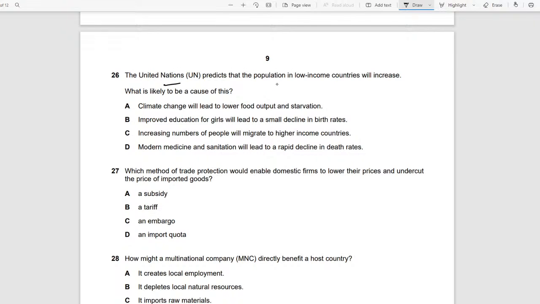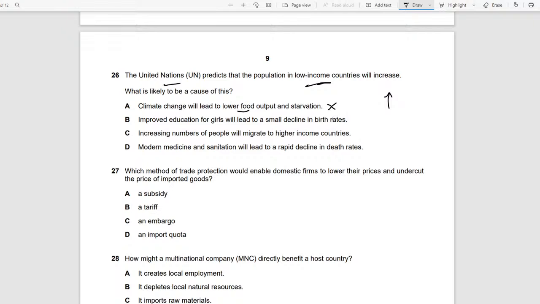The United Nations predicts that the population in low-income countries will increase. So low-income countries, their population is increasing. Okay, let's see. Climate change will lead to lower food output. Lower food output will lead to starvation, which will lead to death. So that will decrease the population, so that's wrong. Improved education for girls will lead to a small decline in birth rate.